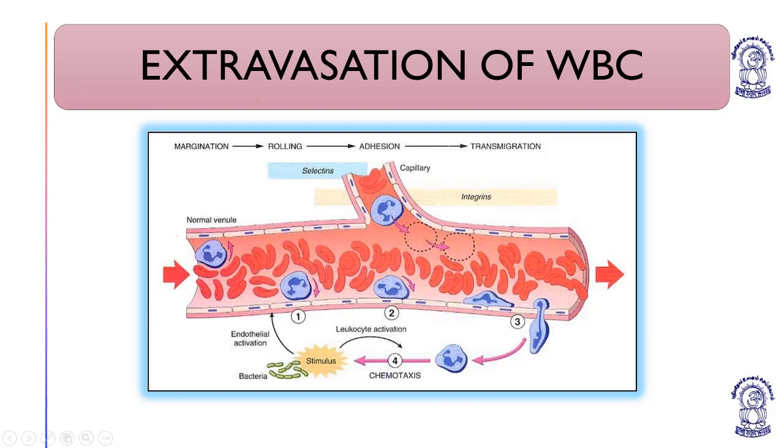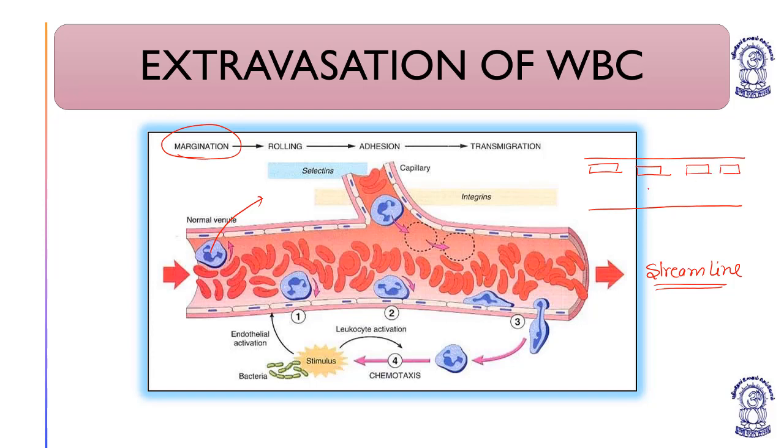This is the diagram. You can see the first process is margination. Margination means what? WBCs always travel in the middle, in the streamline. But you can see the WBCs are in the margins. Margins means you can see that there is a main road, and for street walkers the pavement or the footpath is there, right?